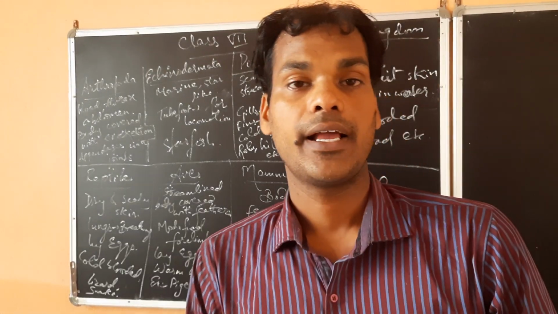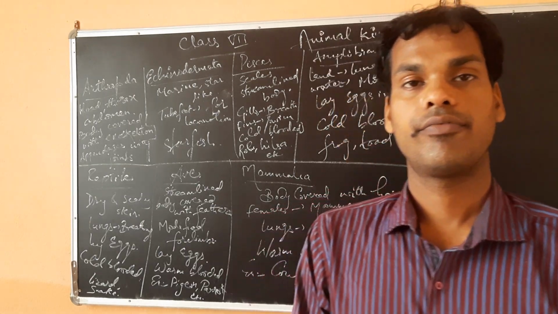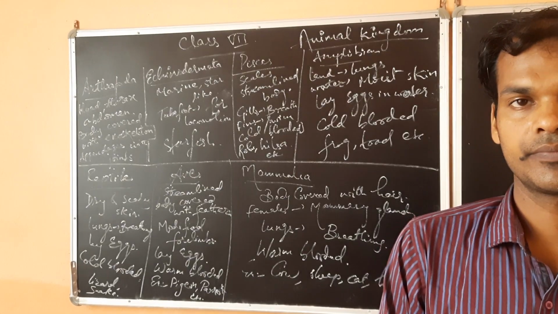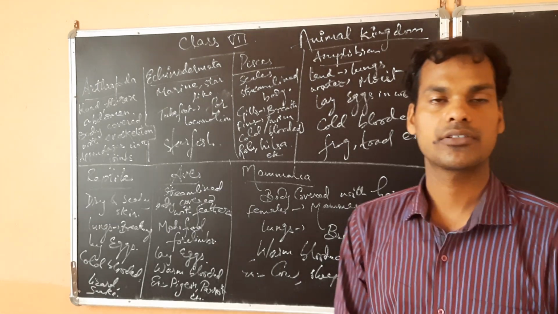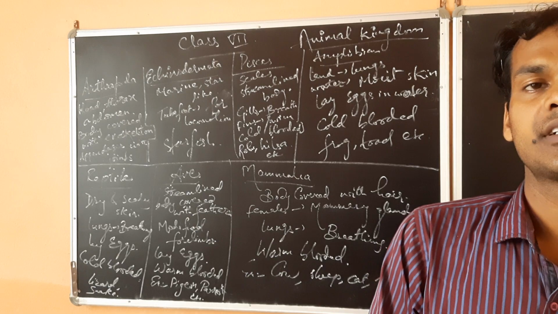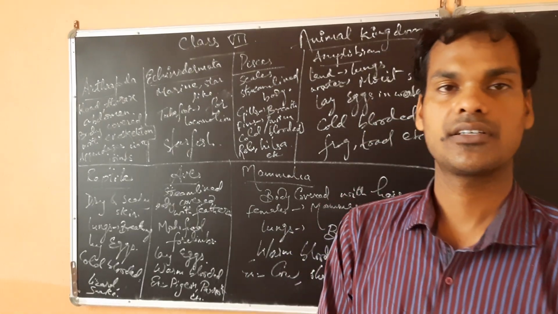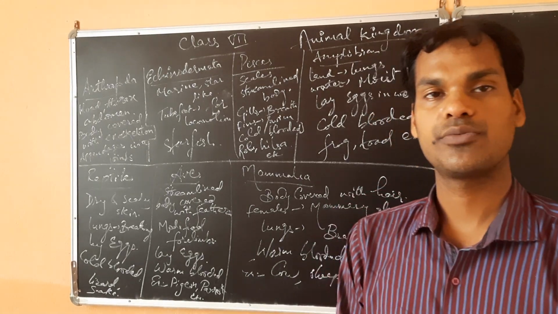Today I am here to tell you about other phylum in the animal kingdom. Previously, we have studied about the phylum of invertebrates. So many were there: mollusca, platyhelminthes, porifera. All these we have studied.